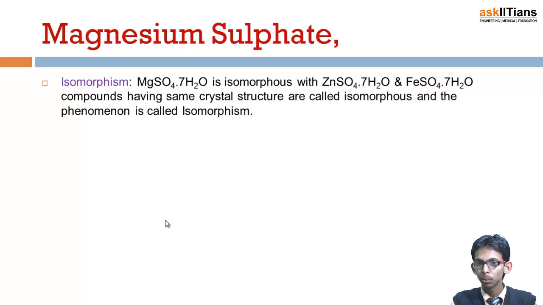It shows isomorphism. Isomorphism is a phenomenon in which two different compounds have the same crystalline structure. So it is isomorphous with ZnSO4 7H2O and FeSO4 7H2O.